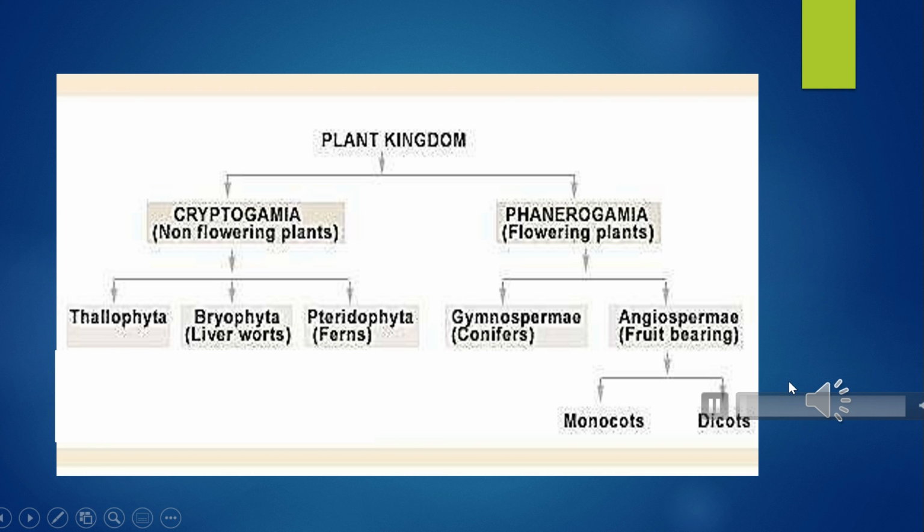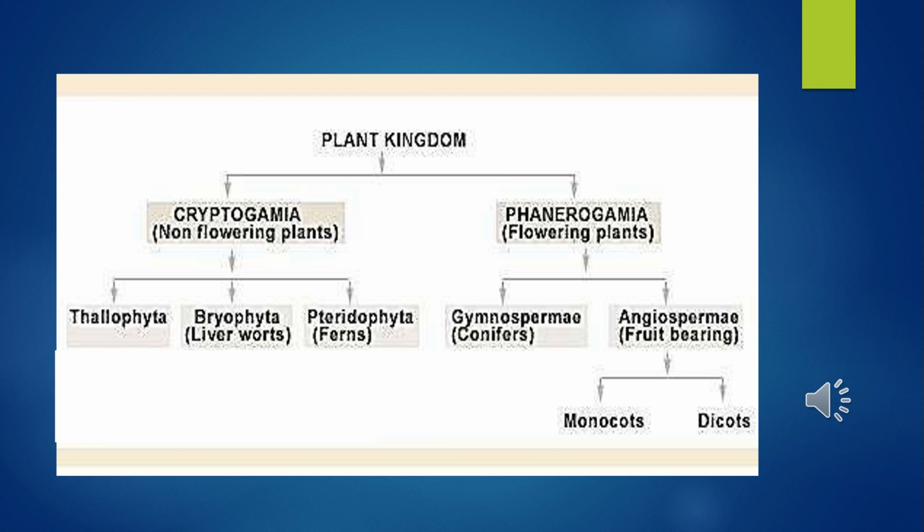This flowchart shows us the further classification of the plant kingdom. First of all, the plant kingdom is divided into two parts, that is cryptogamy. Cryptogamy are the plants without seeds. Sex organs are invisible. Then phanerogamy, plants with seeds, means sex organs are visible.